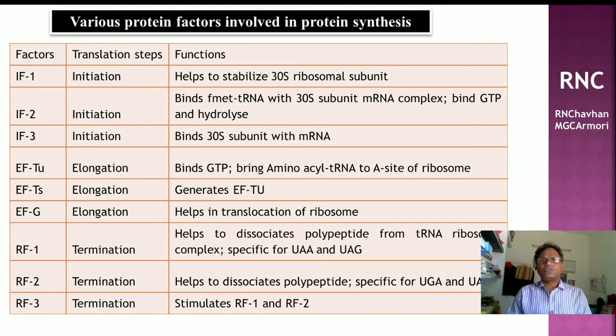RF1 helps to dissociate the polypeptide from the tRNA ribosome complex, specific for UAA and UAG. RF2 helps to dissociate the polypeptide, specific for UGA and UAA. Releasing factor 3 stimulates releasing factor 1 and releasing factor 2.